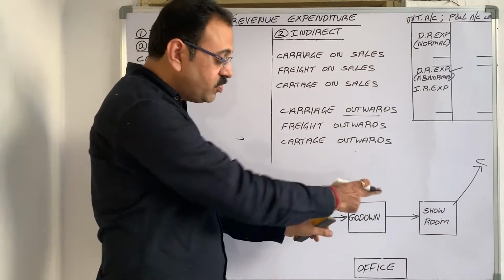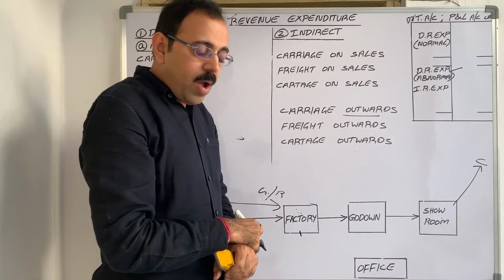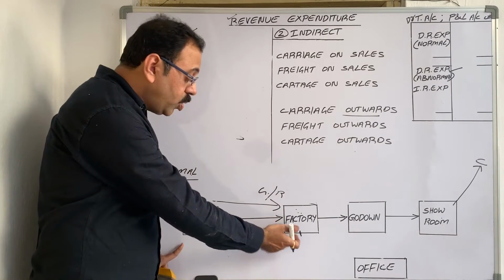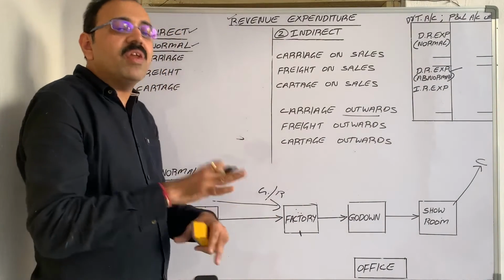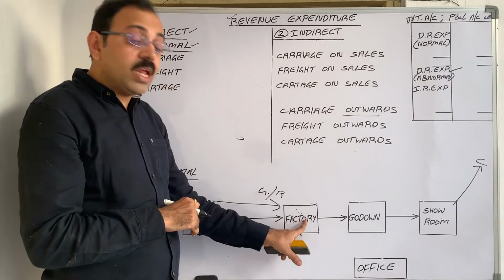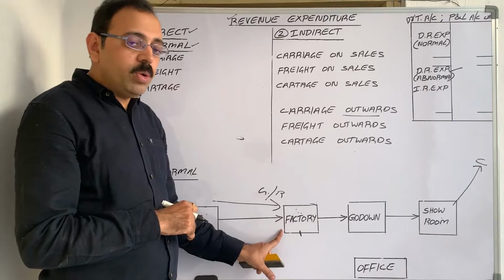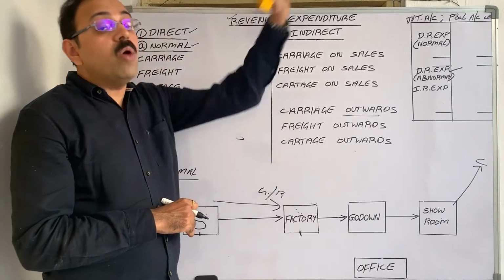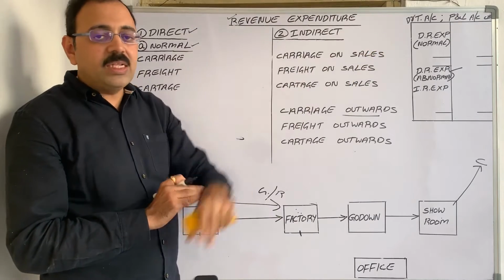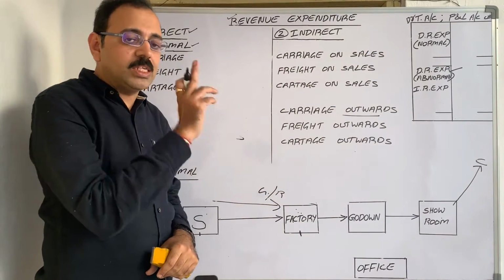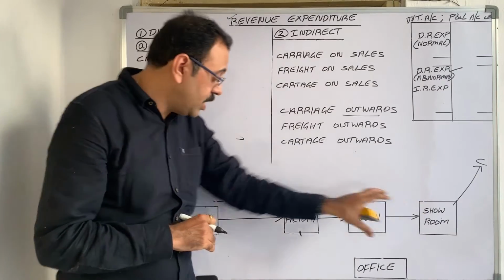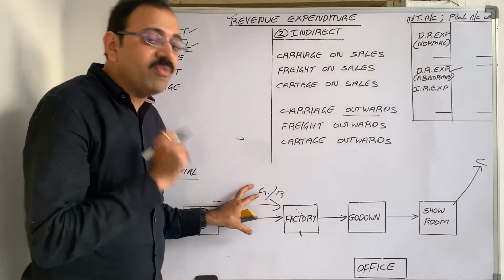Only diesel charges we have to incur there. But as the distance is more here, we don't take risk by using our vehicle. If it is damaged in road accident, then we have to incur a big loss now. So what we do generally, we hire outside vehicle. So to them we have to pay some rental charges along with the diesel expenses. So comparing to this, carriage expenditure amount will be more.